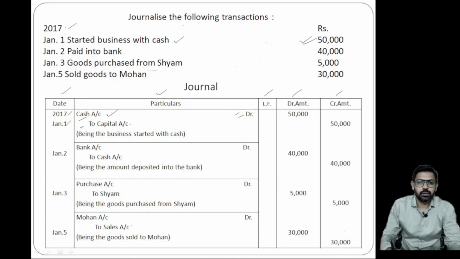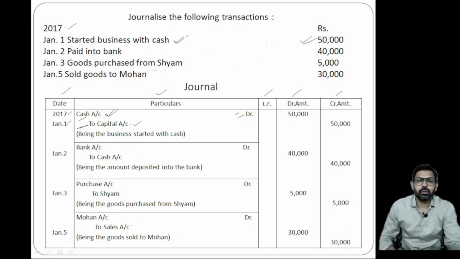So let's talk about the first, started business with cash. We write the account name in the left corner of the particulars column and write Dr. on the right side of the particulars column. Started business with cash means what comes in business is cash, so the cash account will be debited and the capital account will be credited. We will write "To capital account". Why?